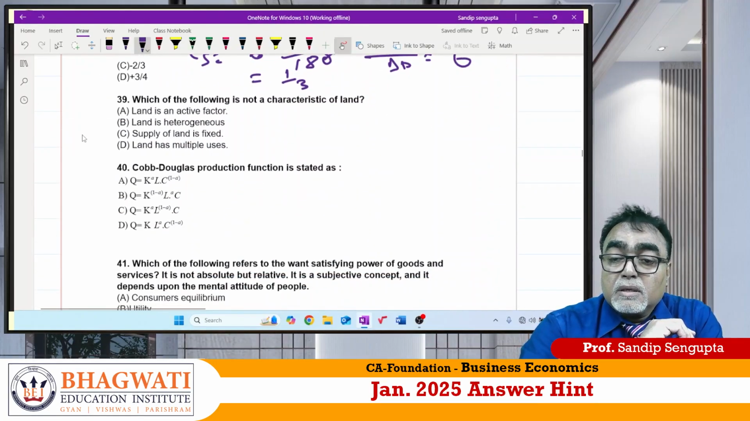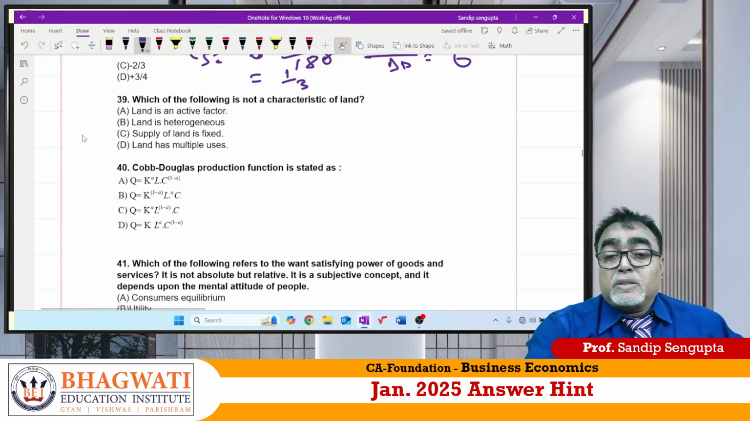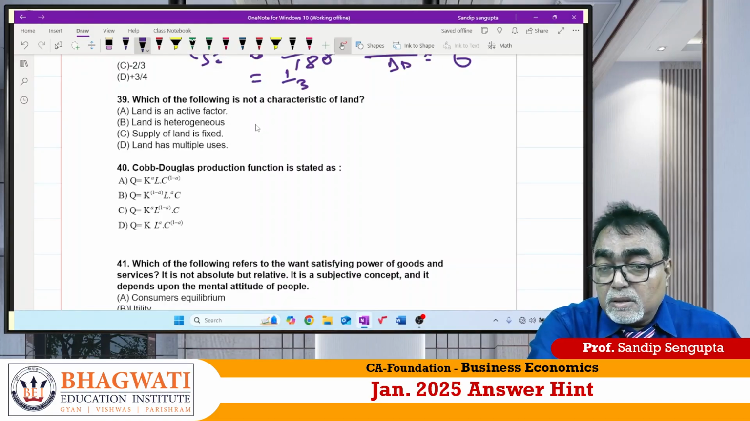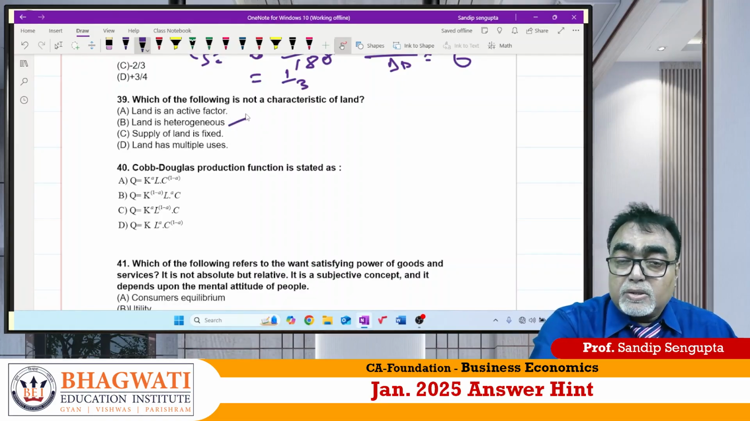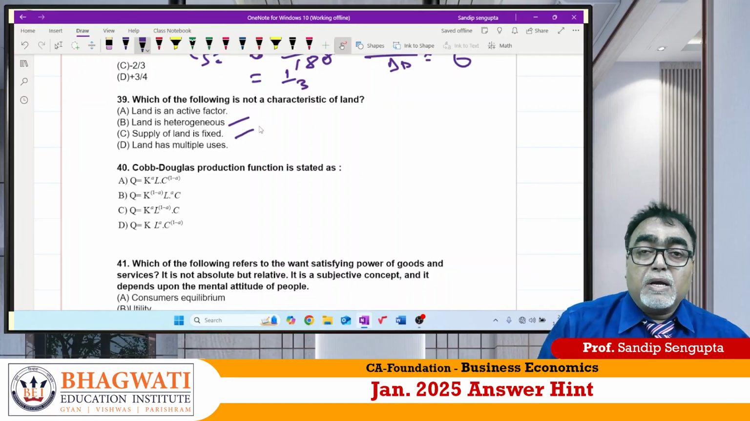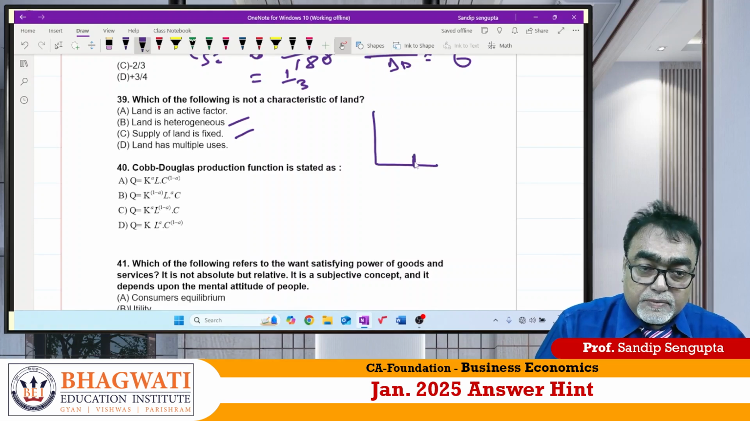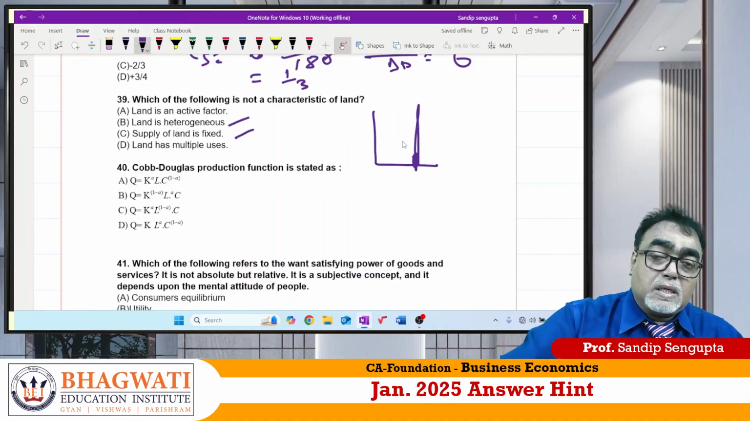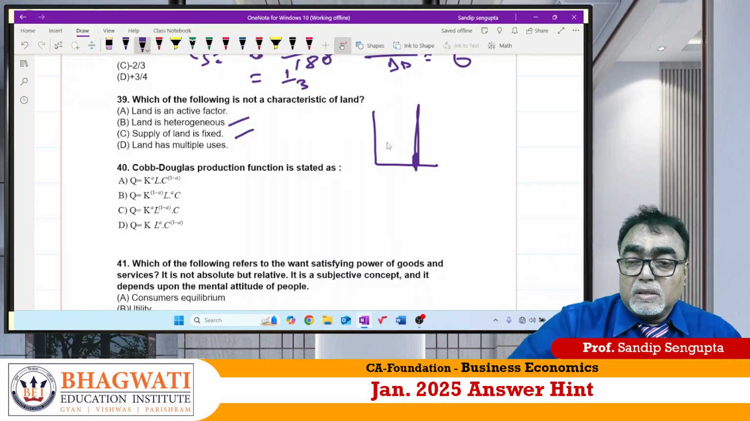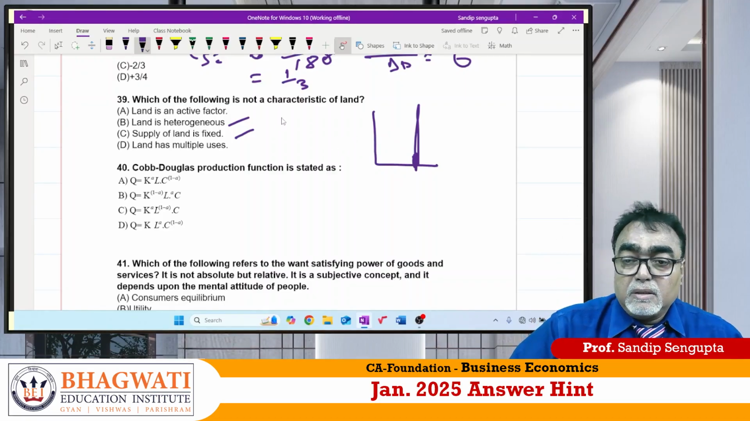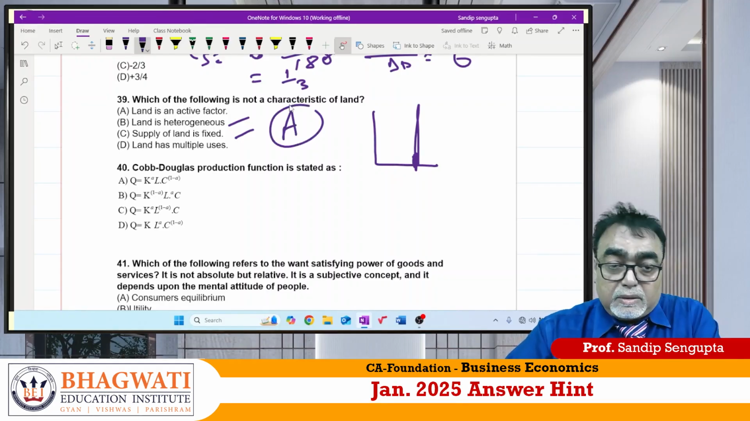Mathematical it is. 39. Which of the following is not a characteristic of land? Labor is an active factor whereas land is a passive factor. So first thing is, land is heterogeneous. Yes. Your land is fertile, my land is infertile. Supply of land is fixed. Always supply of land is fixed in nature. Land has multiple uses. Today you are using as agriculture. Tomorrow you are making as industry. So land is not an active factor, rather it is a passive factor. So answer should be A for Ahmedabad.